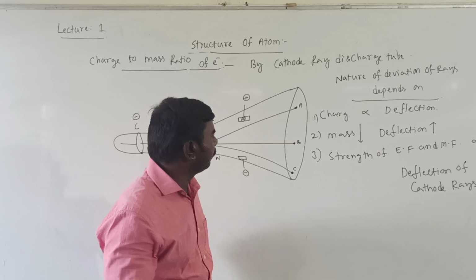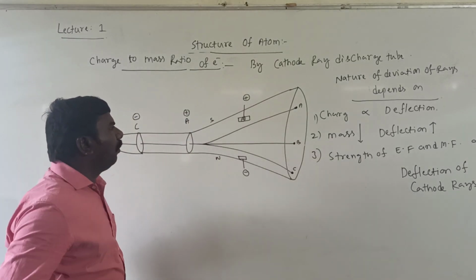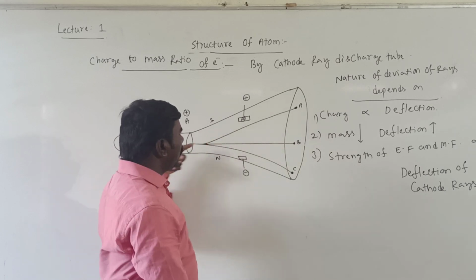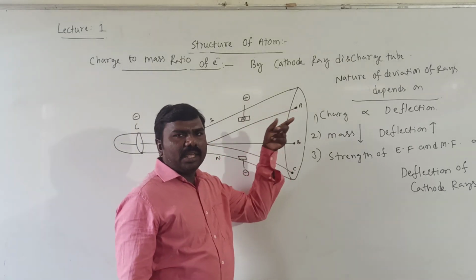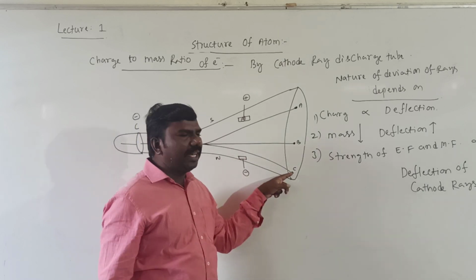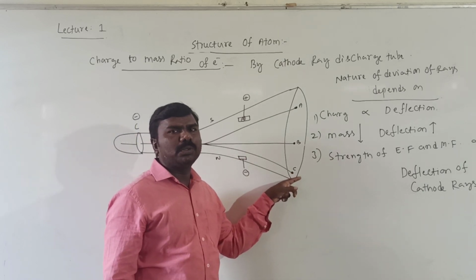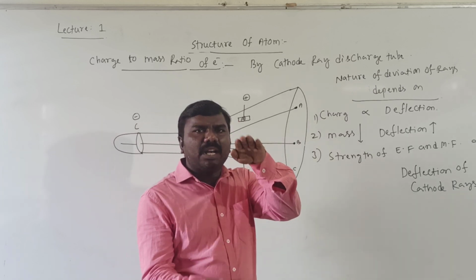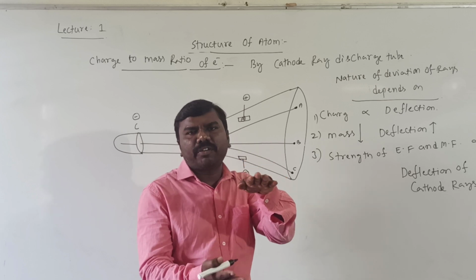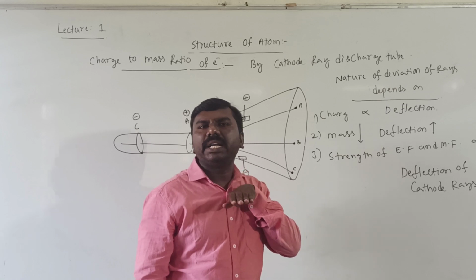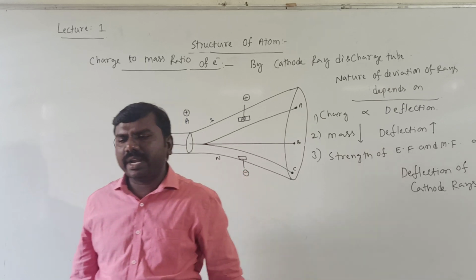Now observe carefully. In presence of only the electrical field, the rays move towards the positive plate and the cathode ray hits point A. In presence of only the magnetic field, the cathode ray hits point C. If you balance the electrical field and the magnetic field perfectly, then the cathode ray hits point B and travels in a straight line direction.